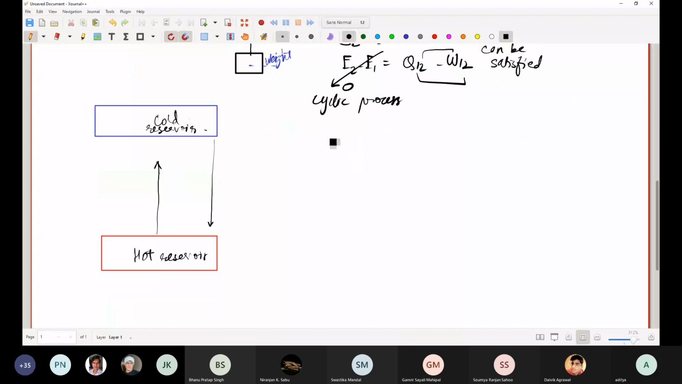Similar to this, you can have this heat transfer. You can go from the hot reservoir to the cold reservoir, but you will not have the reverse. You cannot spontaneously have heat going from the cold reservoir to the hot reservoir, despite the process satisfying the first law. Let us take a simple example of what is called a heat engine.